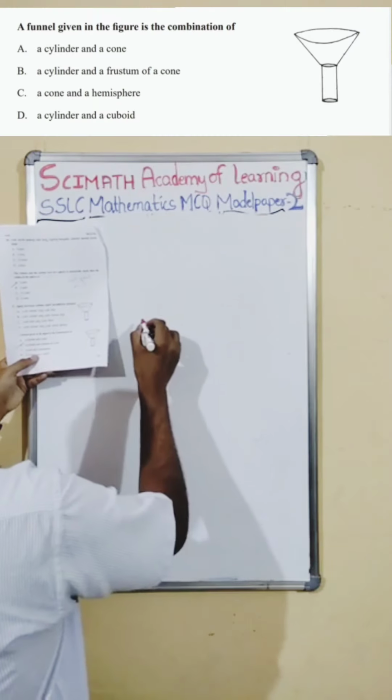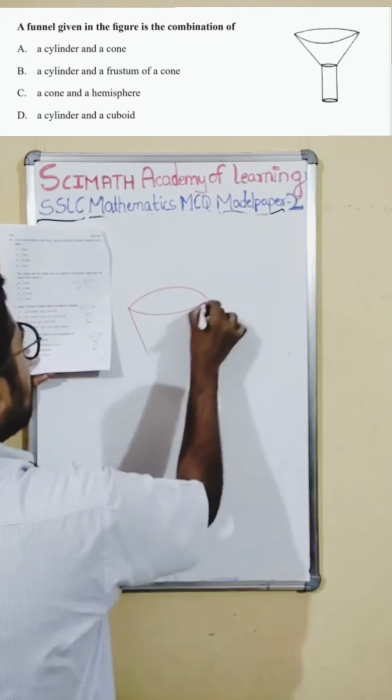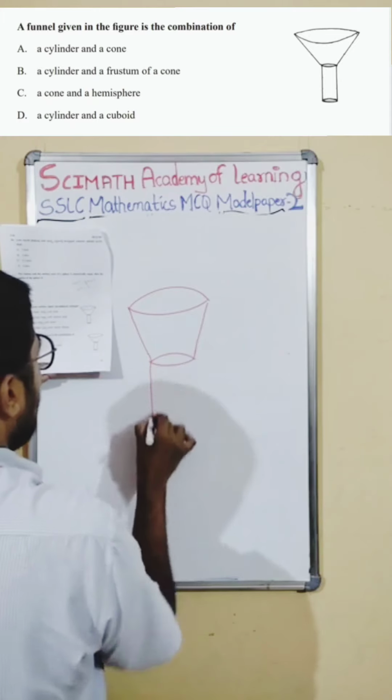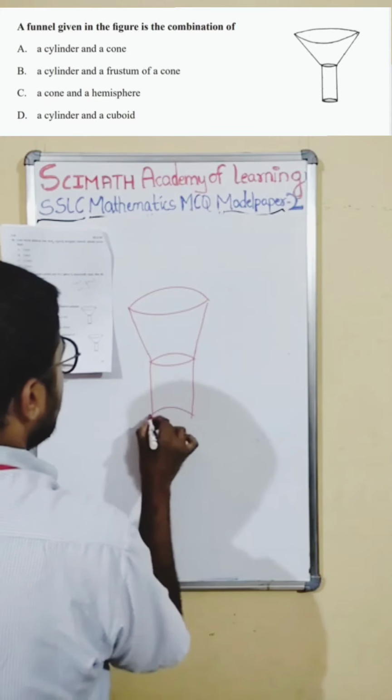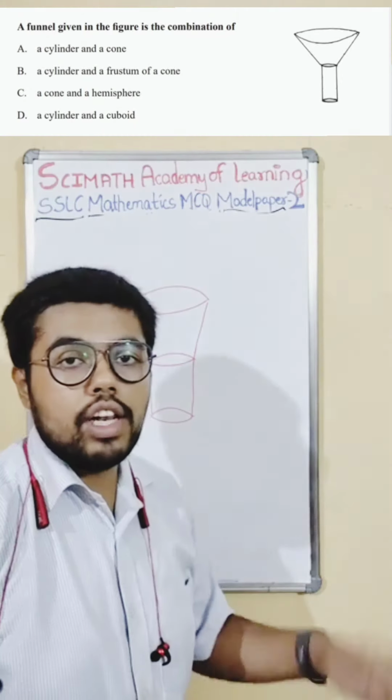The funnel given in the figure. Okay, this is the drawing. This is a funnel, you know, they used to use this earlier. I don't know how many of them have seen it. In petrol banks they use it even now, or in earlier days to fill your gas, they used to fill this kerosene.